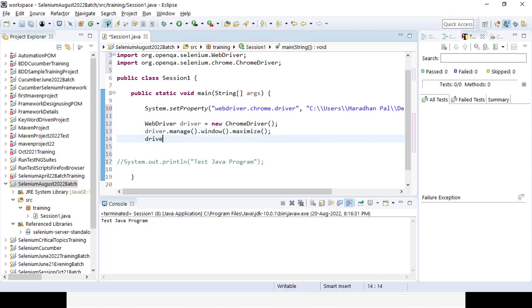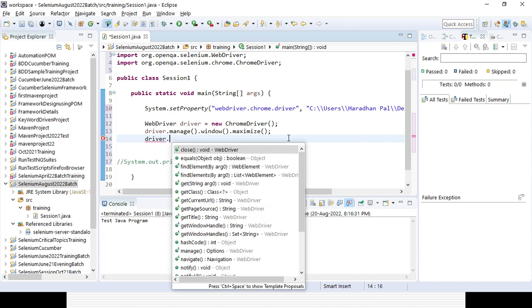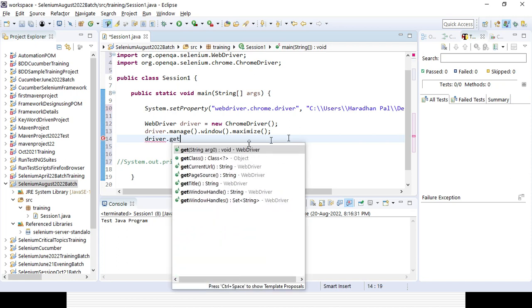Then I will navigate to a page. driver.get is the method, where I need to pass a string argument. So I will be passing the URL. Where is it coming from? It is coming from the WebDriver interface. What is the return type? Return type is void, meaning it will not return anything; it will do the actions only.